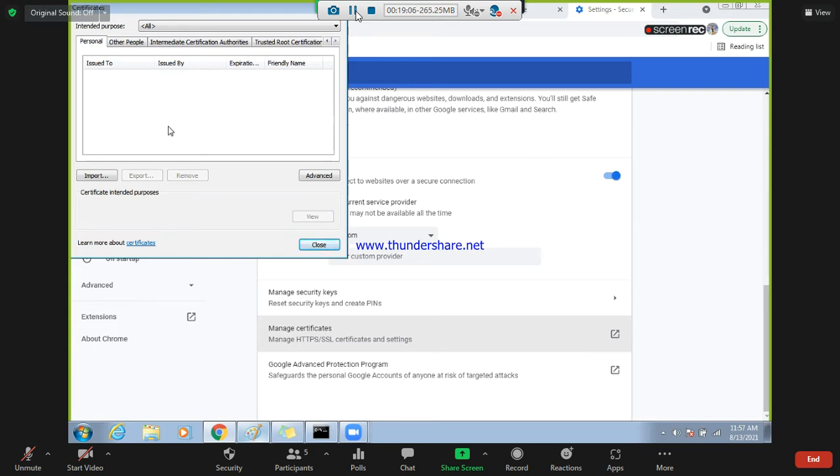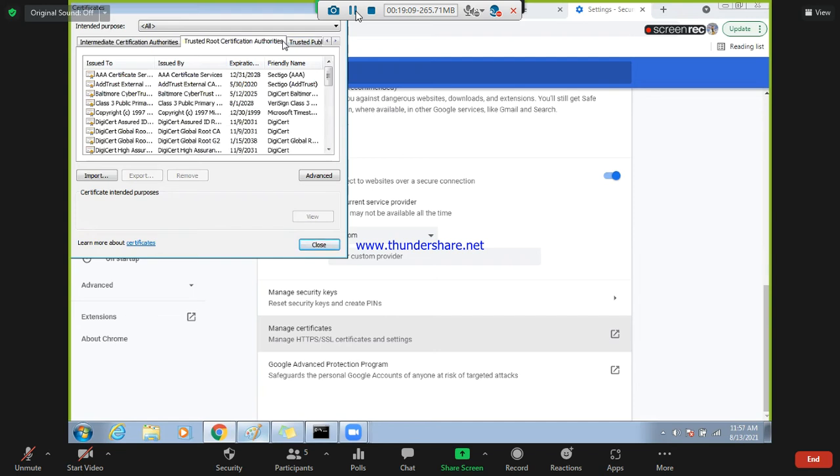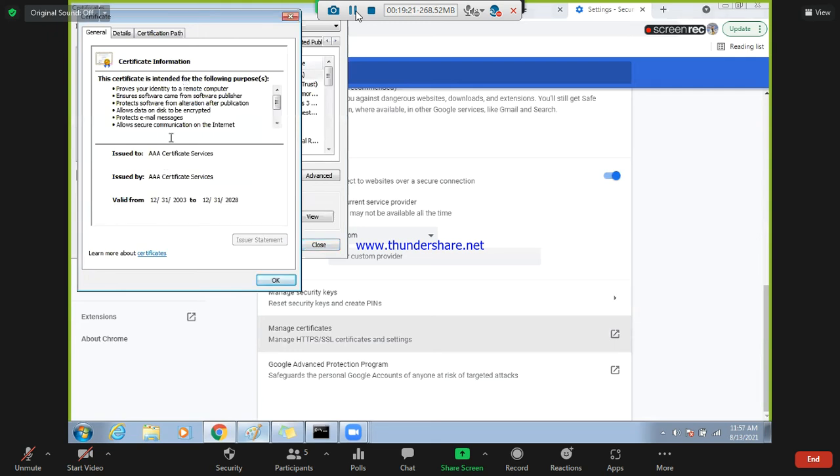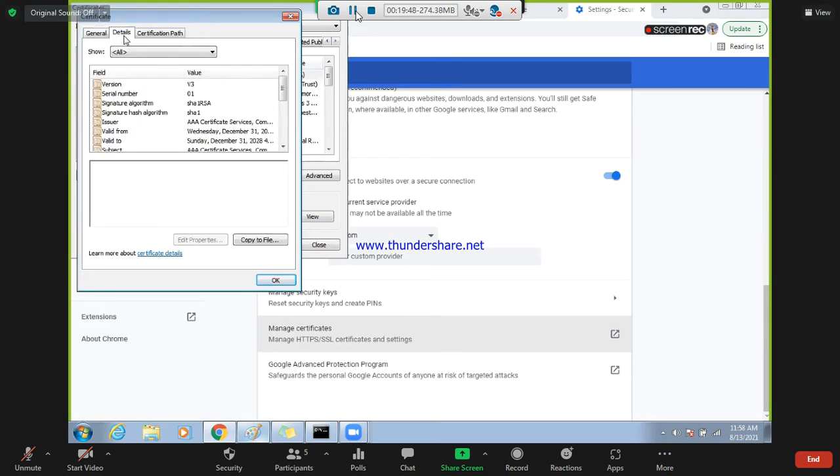Right now I don't see anything here, but can you see this trusted root certificate? See, these are all trusted roots. These are internet root certificates. See, if I use anything, let's say an AAA service, if you open it, you will see this certificate is issued by AAA Certificate, 2003 till 2028. The date is here. The certificate is okay.